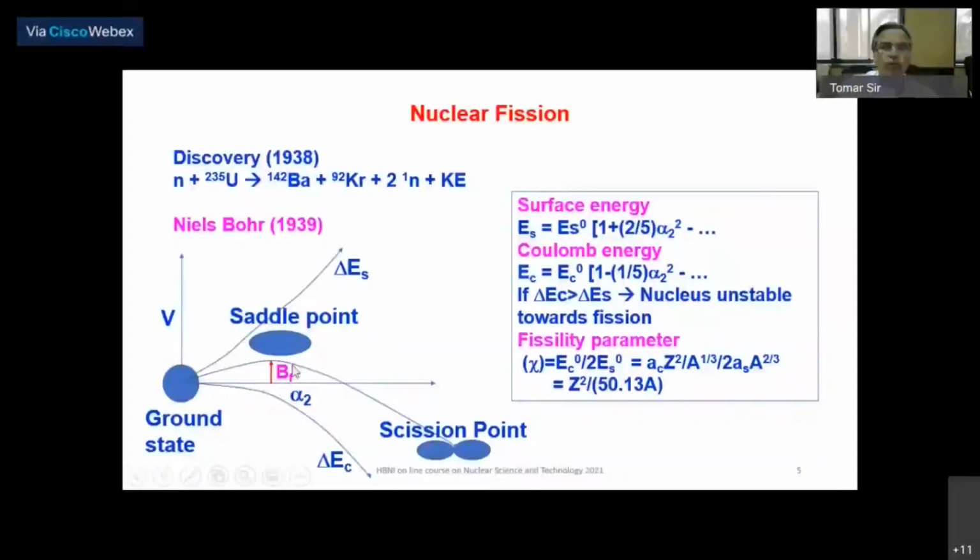But for californium-252, this value of chi becomes 0.76. So from 0.71 to 0.76, the half-life for spontaneous fission for californium-252 becomes 85 years. So you can see this fission half-life has a very strong dependence on the barrier height.